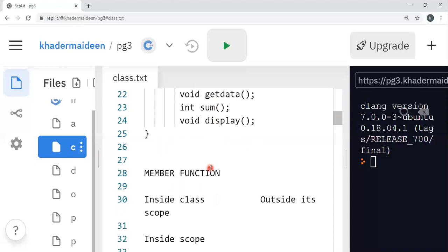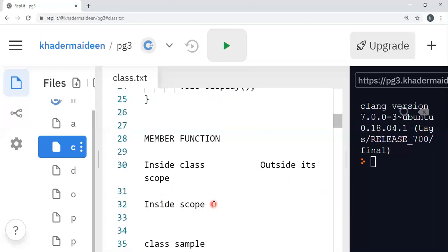A function declared as a member of a class is called a member function. A member function can be defined inside the class or outside its scope. So two ways we can define the member function: one is inside and another one is outside.